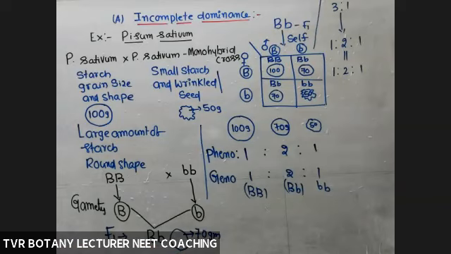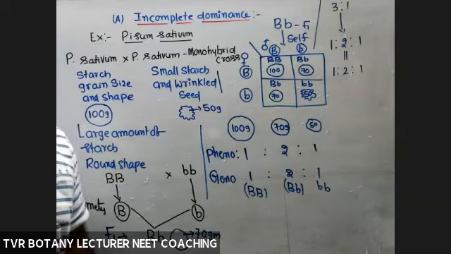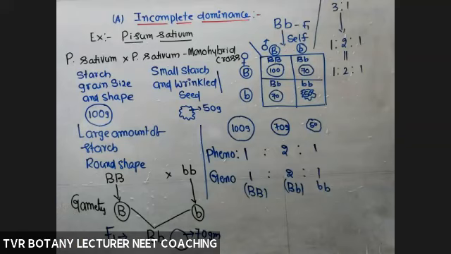Okay, so that is about incomplete dominance in the case of Pisum sativum. The law of dominance was proposed by Mendel on the basis of Pisum sativum. But what about this plant Pisum sativum? Did they observe or identify a deviation or not? Okay, now the synopsis for this one, a very, very important synopsis.